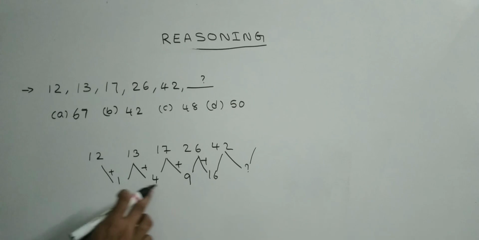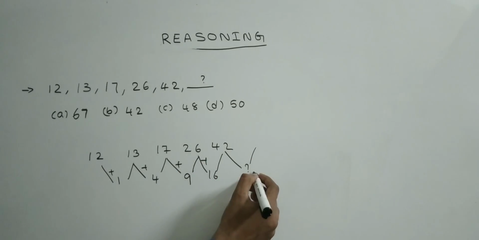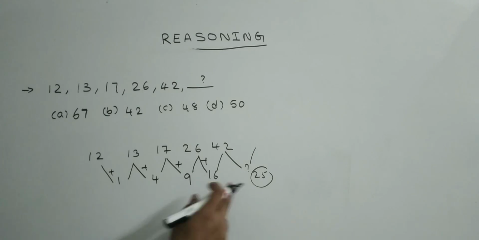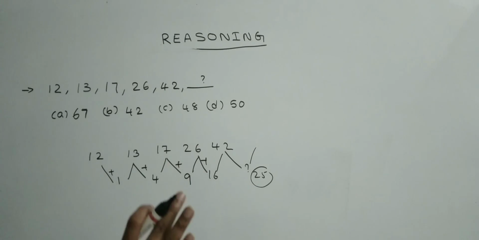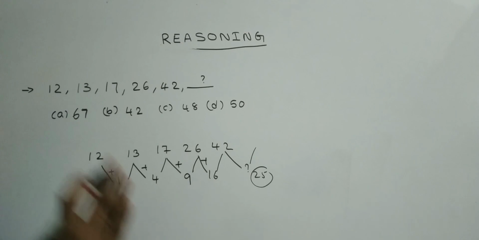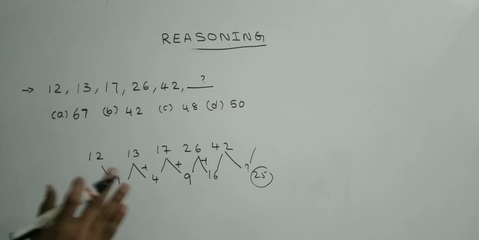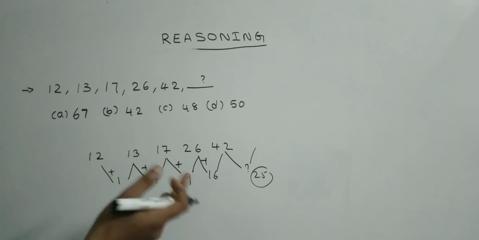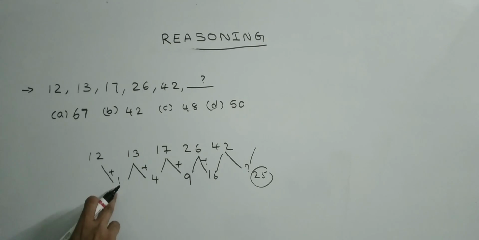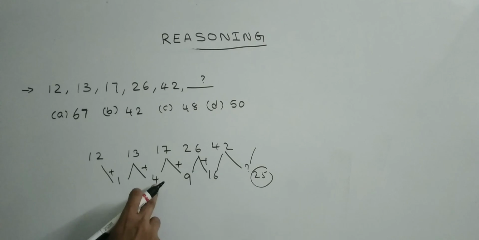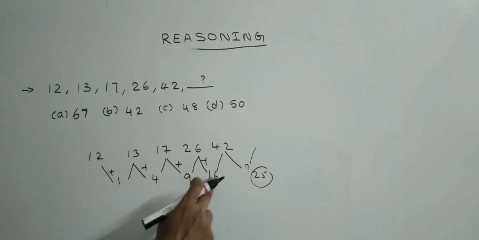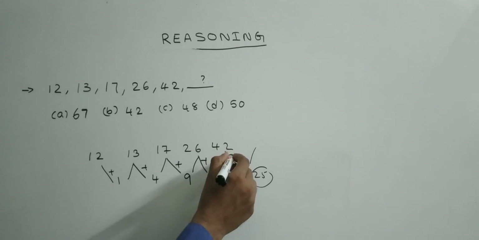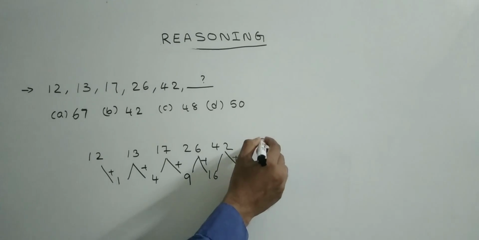Then what is the difference here? See friends, 1, 4, 9, 16. Then what will be here? 25. What is this? 1 square, 2 square, 3 square, 4 square, 5 square. See friends, this type of questions also definitely will come. But we have to practice more, then easily we will get it. First we have to find the difference, then we have to find the logic behind the numbers. Here 1 means 1 square, 2 means 2 square, sorry 4 means 2 square, 9 means 3 square, 16 means 4 square, then 5 square will come. Then every time he is adding.